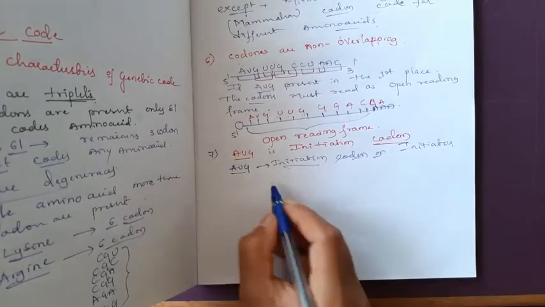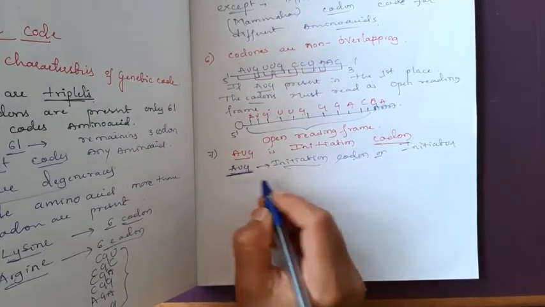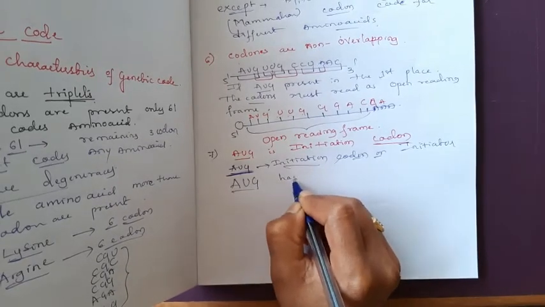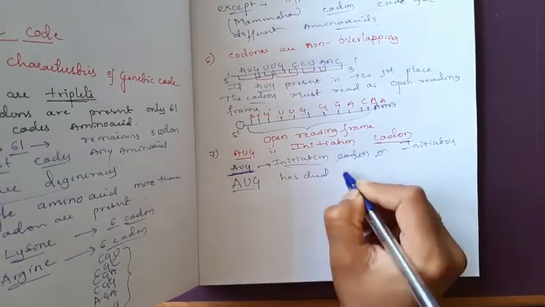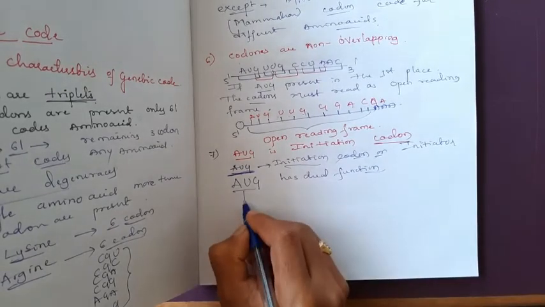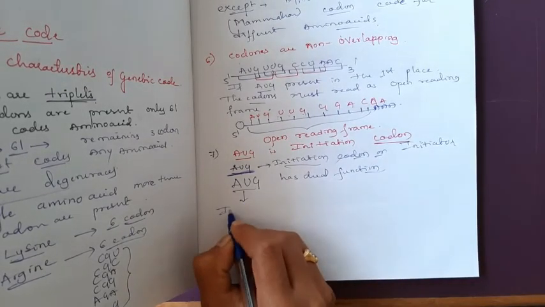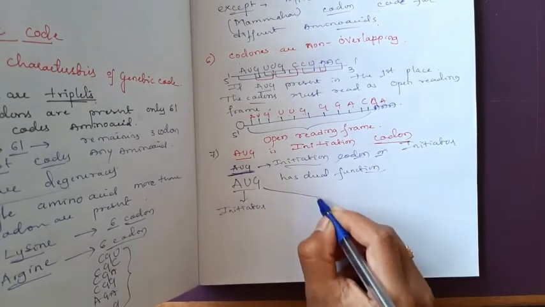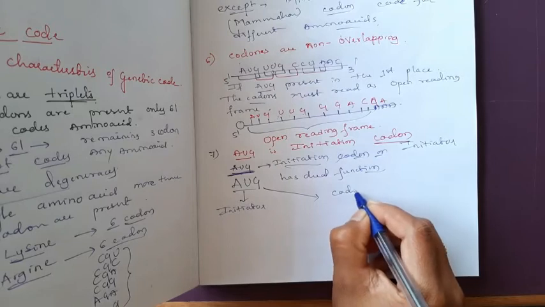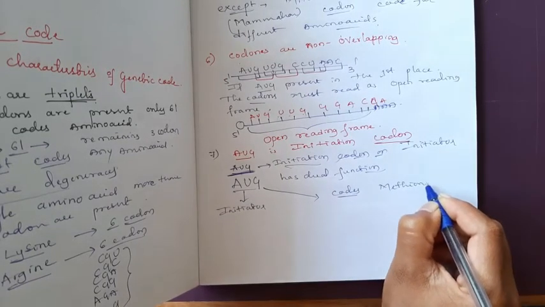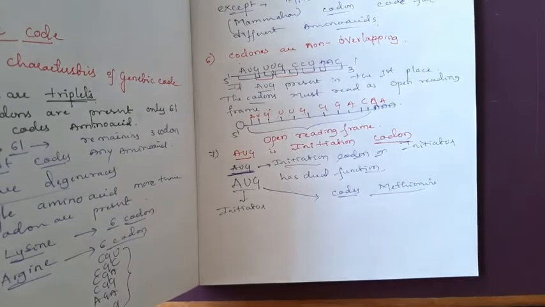Okay, then the AUG, remember this one, AUG has dual function. Dual in the sense two functions. First one, it acts as an initiator. Another function, AUG codes for methionine. These are the two functions of AUG.